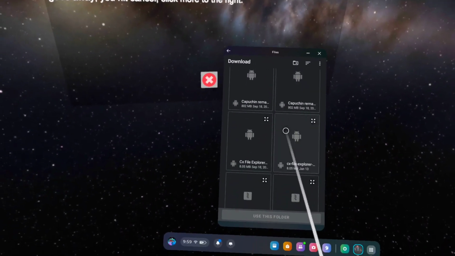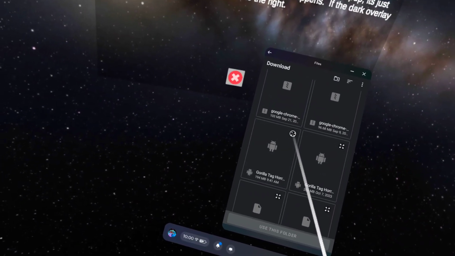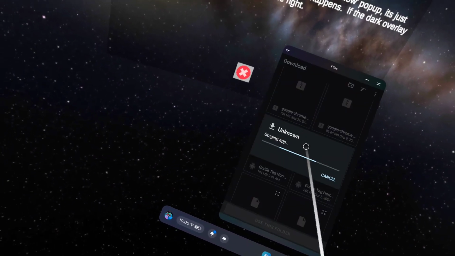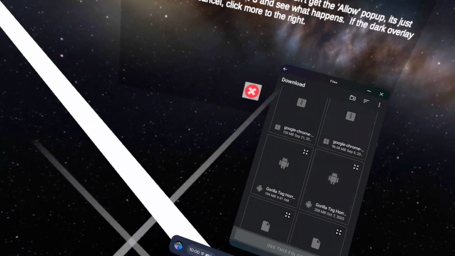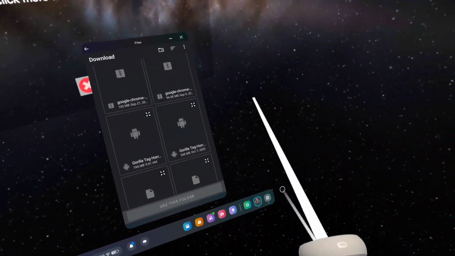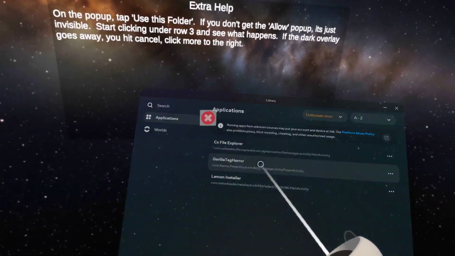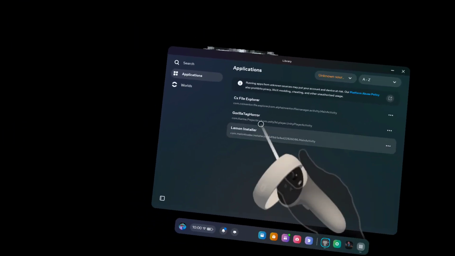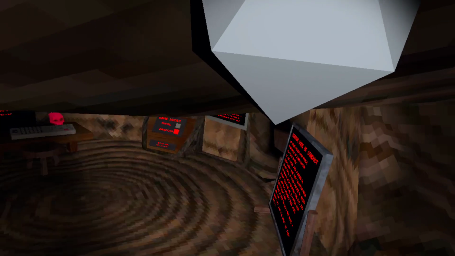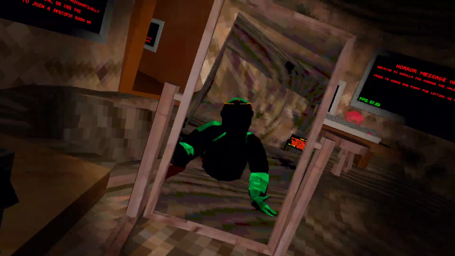Then you want to click on the little button there. Then just go through with that and you should have a game. I didn't need SideQuest. Let's see here. I do not have SideQuest installed. Here's your game that you wanted.